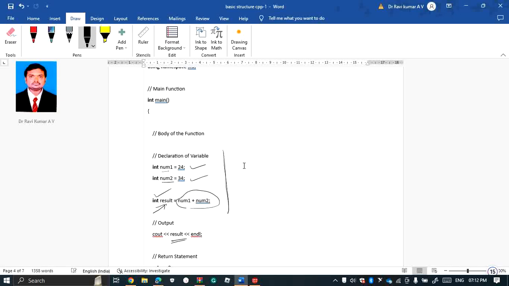The same thing I can do in a different format. I can define the variables int n and m, ask the user to enter two numbers within double quotes, so you can take the input from the keyboard, that is n and m, then do the addition and display the result.